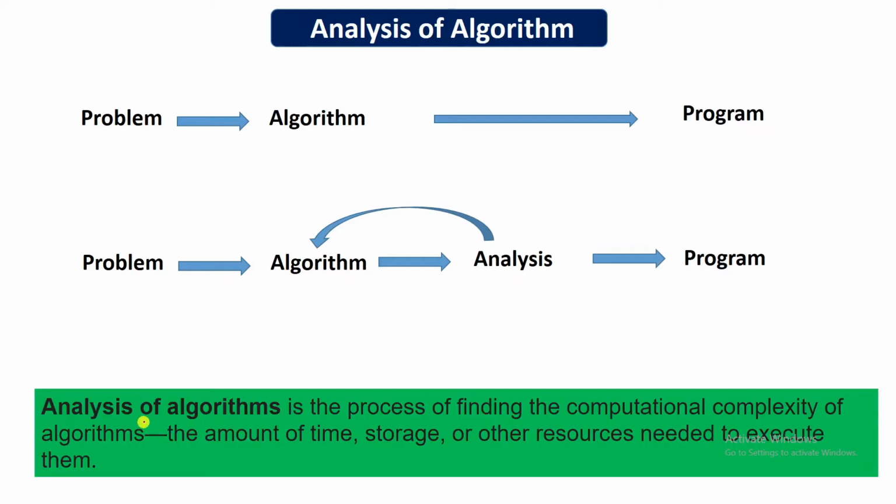So what is actually analysis of algorithms? Analysis of algorithms is a method to find the complexity of the algorithm, or you can say to find whether our algorithm is efficient or not. We should consider factors like time, storage, and the other resources that are needed to execute the program. We are going to understand in this video how these factors, or the other factors, are really important. So hold on and I will tell you what the different factors are that we should consider.